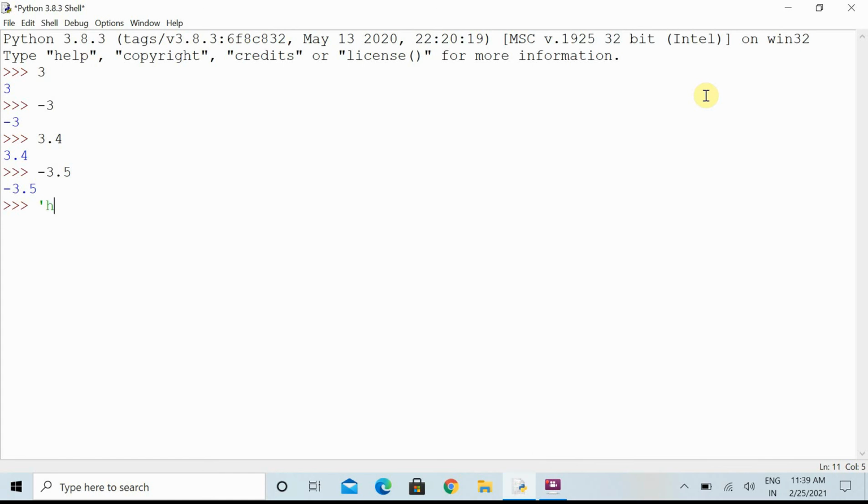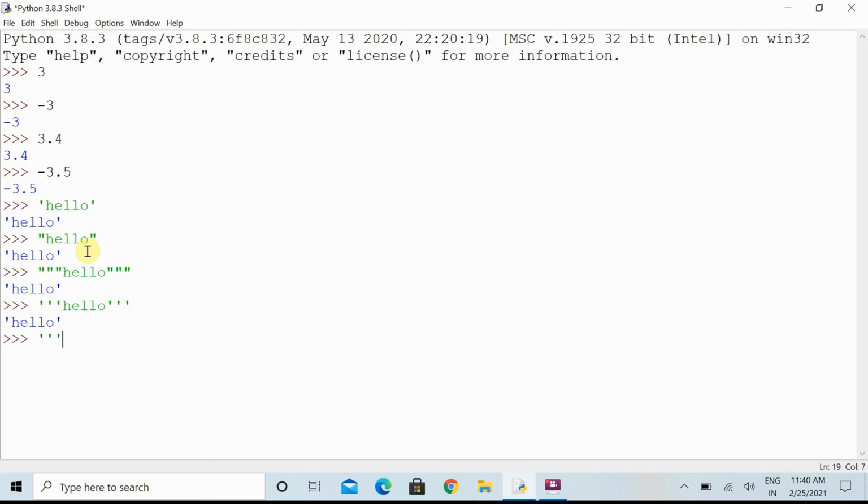String: if we write anything in single quotes, that is a string. We can write things in double quotes also. The rule is the same. If we start with a single quote, we have to end with a single quote. If we start with double quotes, we have to end with double quotes. We can also start with triple quotes, and then we have to end with the same. If we start with triple single quotes, we have to end with triple single quotes.